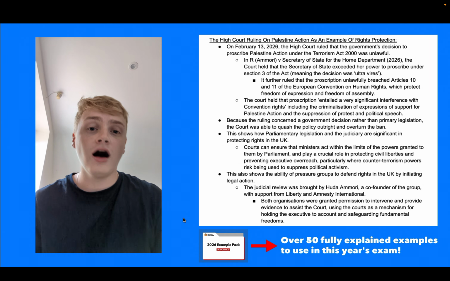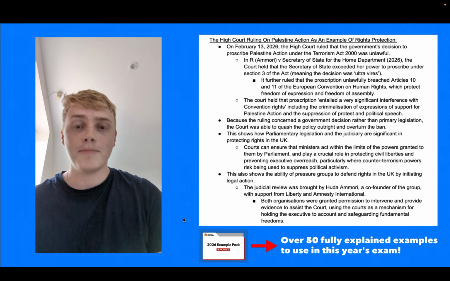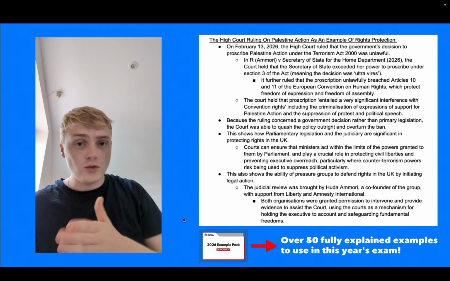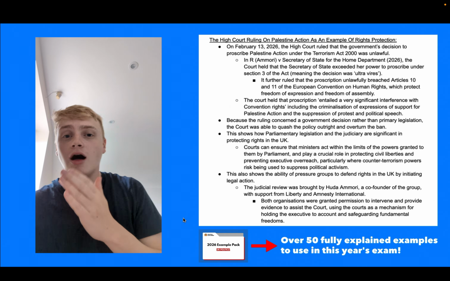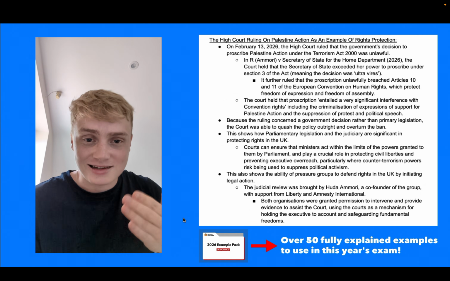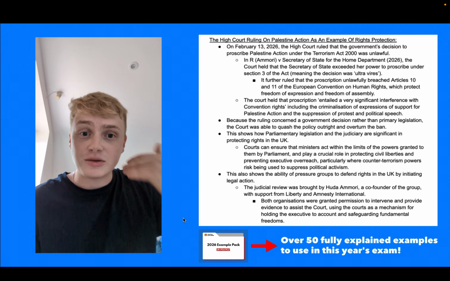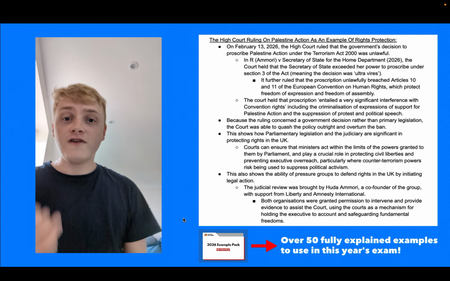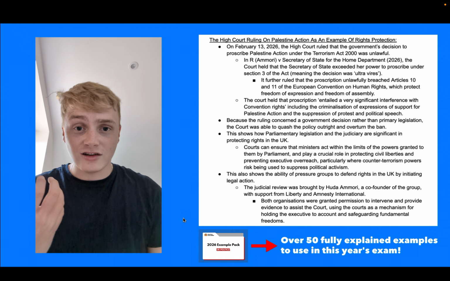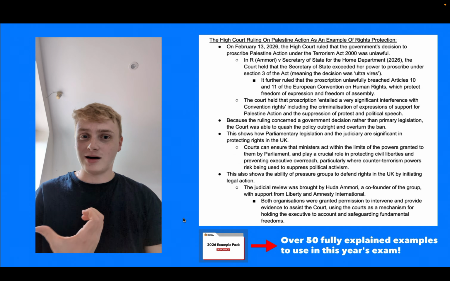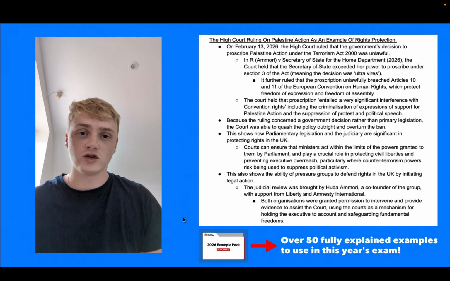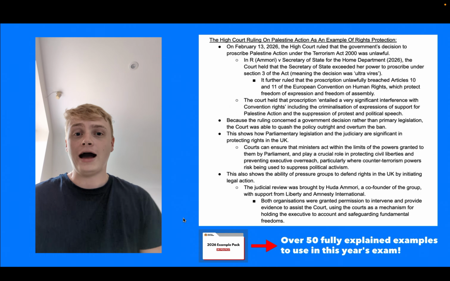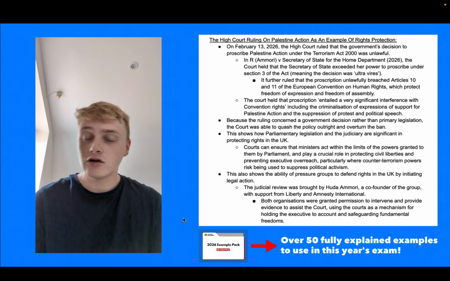And in this court case, the High Court sided with Ammori, sided with Palestine Action, arguing that the prescription of a group that only targets property rather than people as a terrorist group undermines the rights of freedom of speech and rights of assembly in the United Kingdom. So a really good example, firstly, of how pressure groups can use legal challenges to achieve their goals, including you can bring in the examples of Palestine Action, but also how they were supported by Amnesty International and Liberty. But also a good example of how the courts are effective at protecting rights in the United Kingdom.